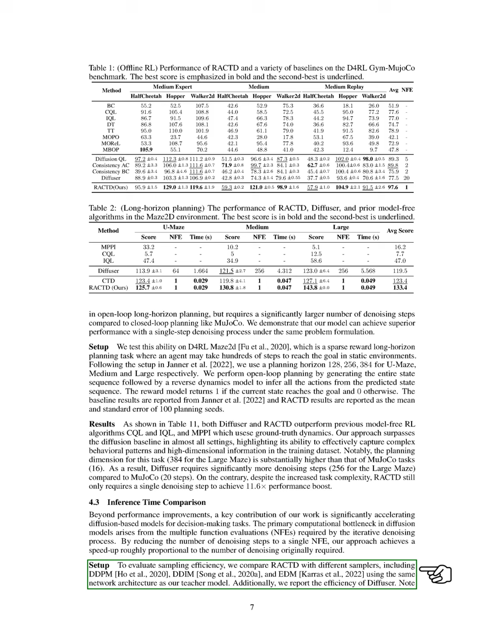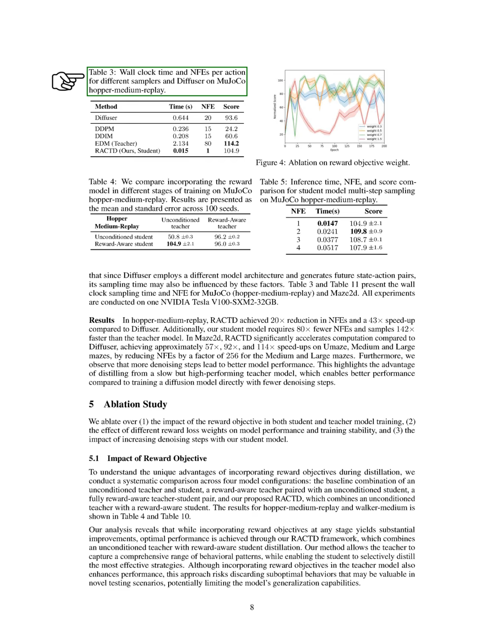To assess sampling efficiency, we compare RACTD with various samplers, including DDPM, DDIM, and EDM, using the same network architecture as our teacher model. We also report the efficiency of Diffuser, noting that its different model architecture and future state-action pair generation may affect its sampling time. We present the wall clock sampling time and function evaluations for both MuJoCo and Maze2D, with all experiments conducted on a single NVIDIA Tesla V100 SXM2 32 GB.